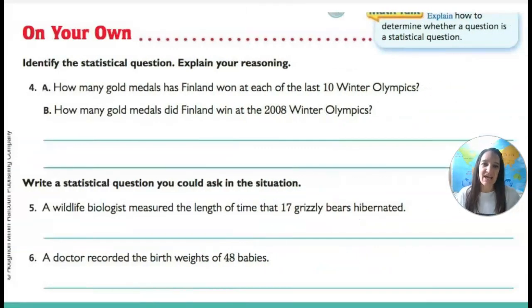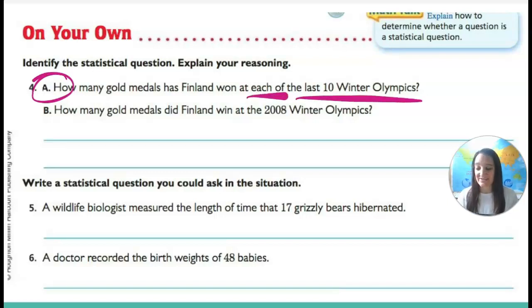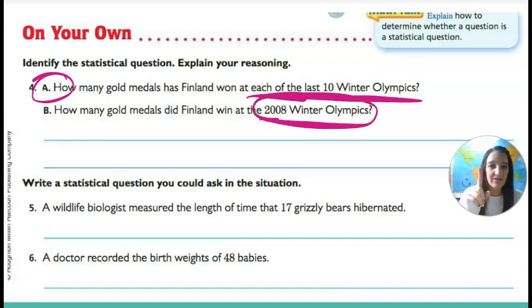How many gold medals has Finland won at each of the last 10 Winter Olympics? And how many gold medals did Finland win at the 2008 Winter Olympics? Definitely statistical. Why? Because we're talking about 10 Winter Olympics. So we're going to have to collect the data from all those Winter Olympics and figure out how many they've won, add them all up. Whereas this one, we just have to look at one thing and there's one answer. So it's not statistical. Okay.